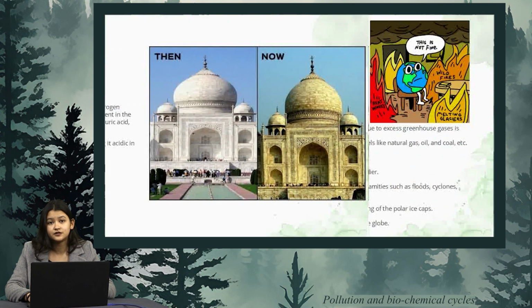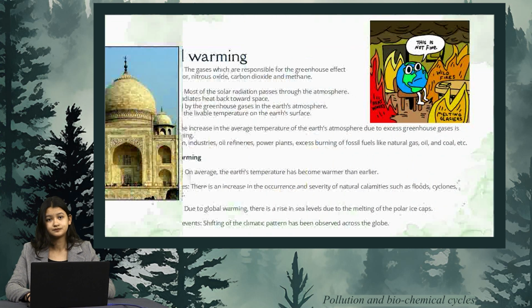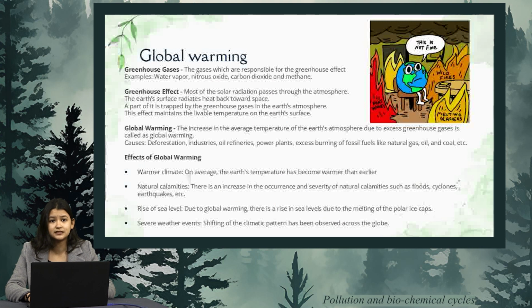Next, we have the other effect of air pollution, that is global warming. What is global warming? It is basically the increase in average temperature of the Earth's atmosphere due to excess greenhouse gases in the surrounding. And global warming is caused due to the greenhouse effect. And what is the greenhouse effect? It is when most of the solar radiation passes through the atmosphere, the Earth's surface radiates back heat towards space. A part of it is trapped by the greenhouse gases in the Earth's atmosphere, and this effect maintains the livable temperature on the Earth's surface.